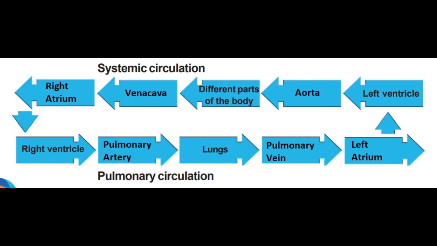longest circulation. That is from the left ventricle the blood pumps to the aorta, and from the aorta to different arteries, and these arteries carry blood to different parts of the body, and from the tissues they receive oxygen and nutrients from the blood and release carbon dioxide to the blood, and this carbon dioxide rich blood is carried by the veins to the vena cava, and vena cava finally carries blood to the right atrium.